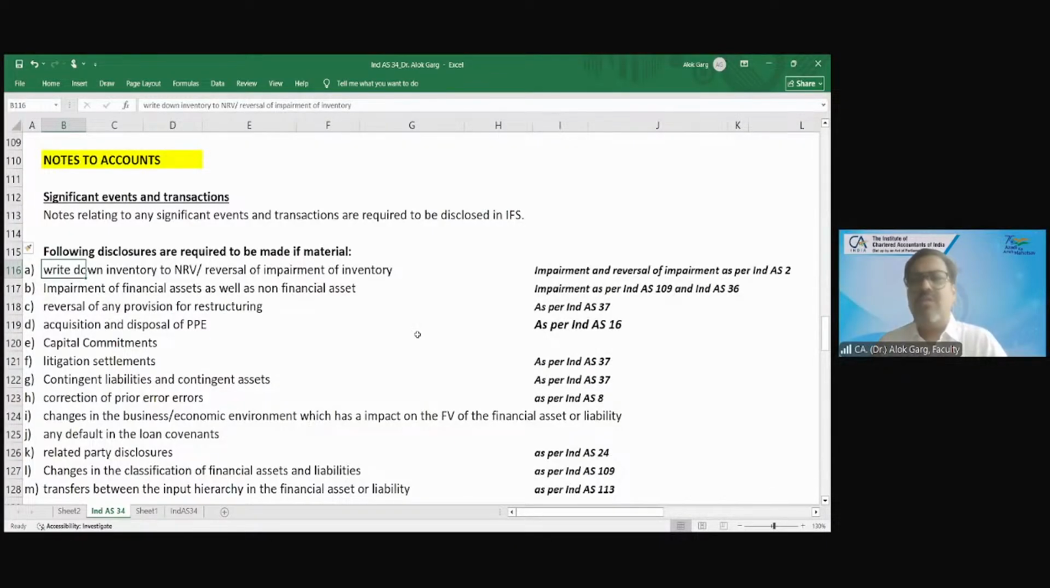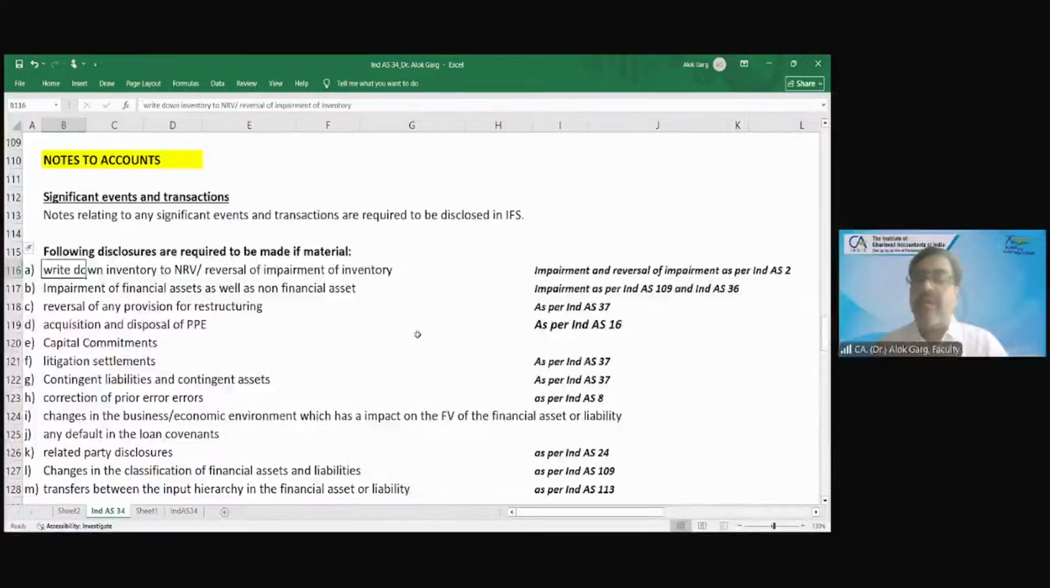Only if it is material we can. Yes, no disclosure is required because it is not a mandatory disclosure. So I have two kinds of disclosure. One, the disclosures which are required if the amount is material. Number two, disclosures which are mandatory disclosures. I'll come to the mandatory disclosures later on.